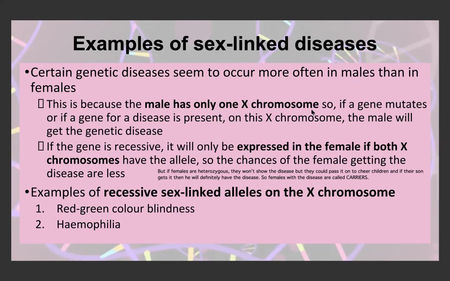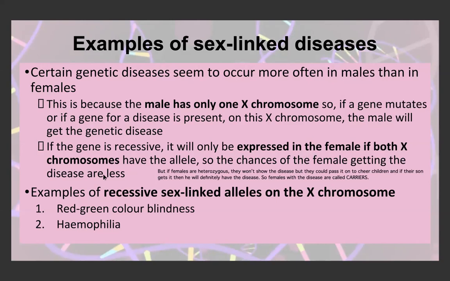Whereas in a female, even if she does inherit one recessive trait or the trait for a disease, it has a possibility of being masked if on her other chromosome she has the dominant trait, or the trait that's not for the disease, and that can mask the other trait. So the female can only express the traits of the recessive allele if she has two recessive alleles, so then there would be nothing to mask it.